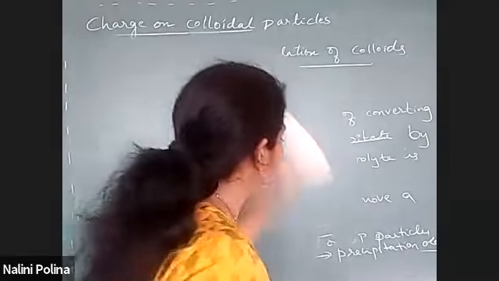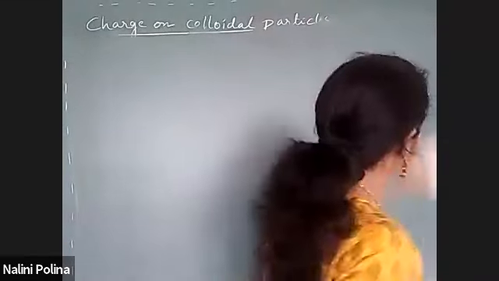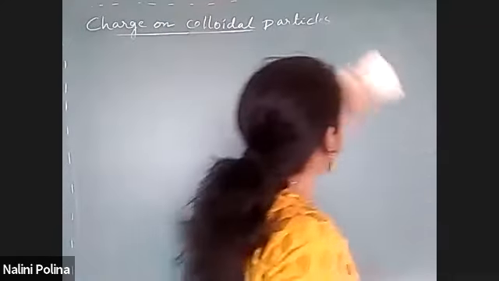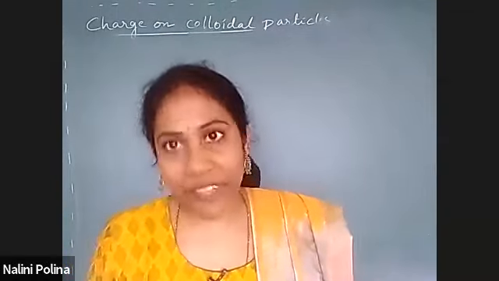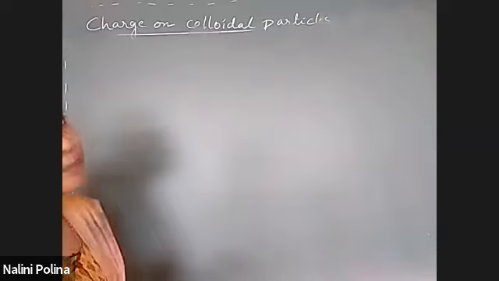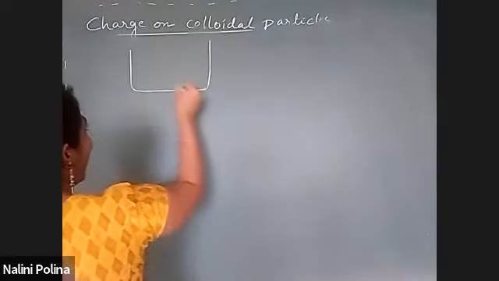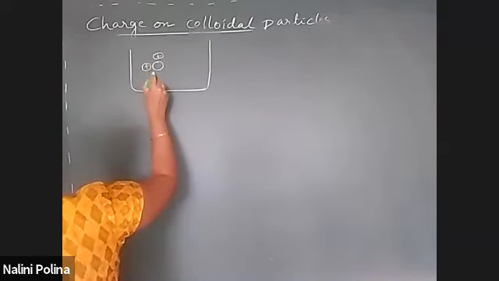And now, a very important concept. Very important. Under precipitation itself, this is under precipitation only we are studying. See here, if we have a positive sol, if positive charge is there on a DP particle.